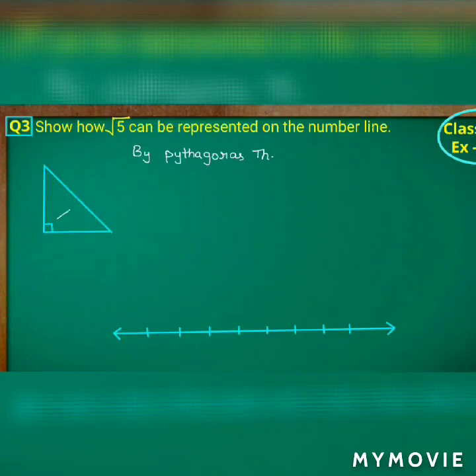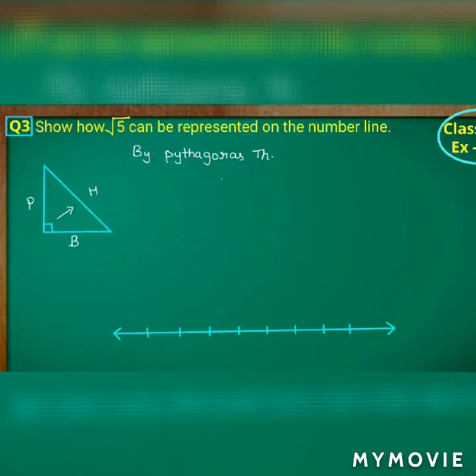So we'll just take a right angle triangle here. The side opposite to the right angle is what? Hypotenuse, and this side is said to be what? Base, and the side which is perpendicular to the base is said to be the perpendicular side, isn't it? So we have got the three sides, that is hypotenuse, base as well as perpendicular for the right angle triangle.